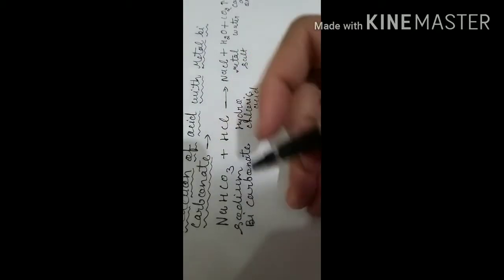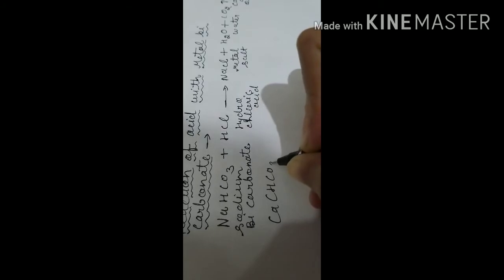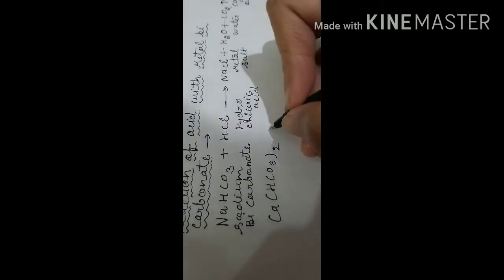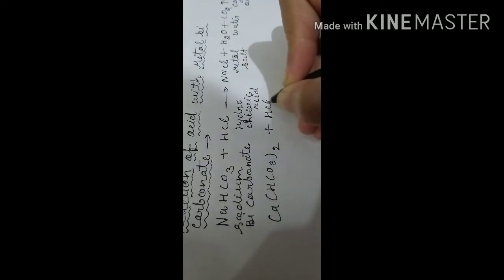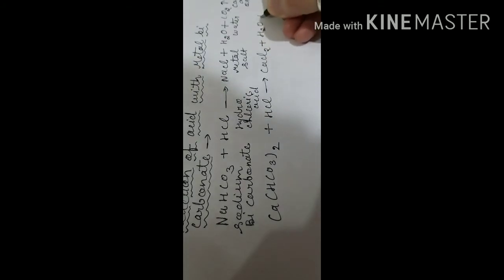Let us take another example, calcium bicarbonate. You will have Ca(HCO3)2, because calcium is divalent and the bicarbonate ion is monovalent. If we show the reaction with HCl, we get CaCl2 plus H2O plus CO2 once again.